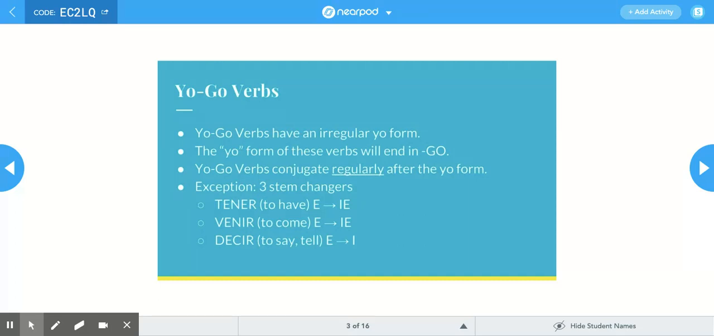So we have three exceptions, which are three stem changing verbs: tener, which stem changes; venir, which stem changes to vengo, vienes, viene, venimos, venís, vienen; and decir, which is e to i: digo, dices, dice, decimos, decís, and dicen.